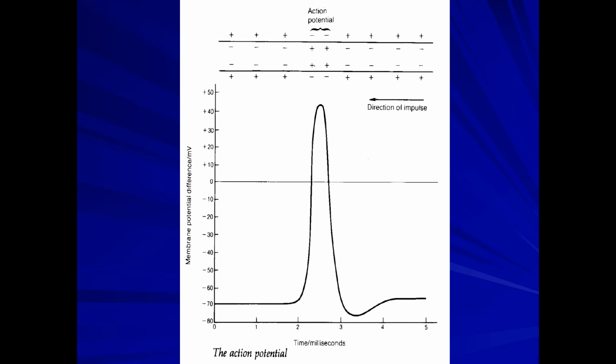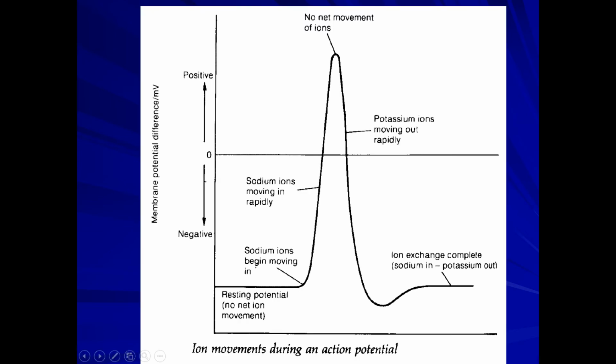Now what has happened, I will show you now. See here also, the resting potential. Immediately the sodium ions begin moving in and the movement will speed up, and as a result there will be a difference in the charges. Positive becomes negative and negative becomes positive. As a result there will be net movement of the ions and that will show you the action potential.